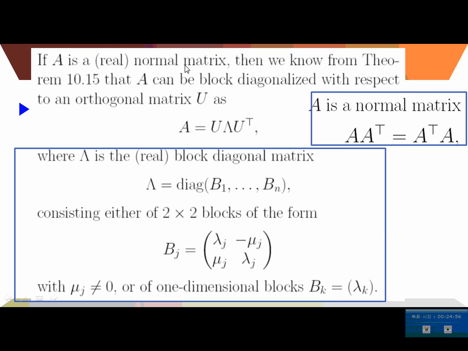If A is a real normal matrix, then we know A can be block diagonalized with respect to an orthogonal matrix U. Definition: A is called a normal matrix if A transpose A equals A A transpose, or A star A equals A A star, with the conjugate transpose. Now we are dealing with real matrices, so we just use the transpose. If A satisfies this condition, we call it a normal matrix.